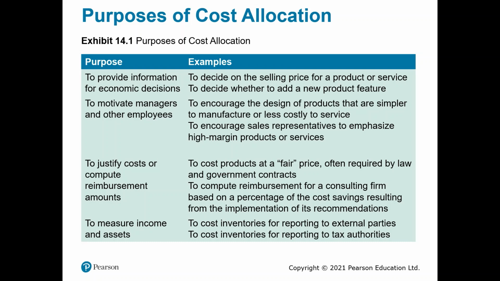Our fourth and final goal is to measure income and assets. Our examples would be costing inventories for reporting to external parties and costing inventories for reporting to tax authorities.